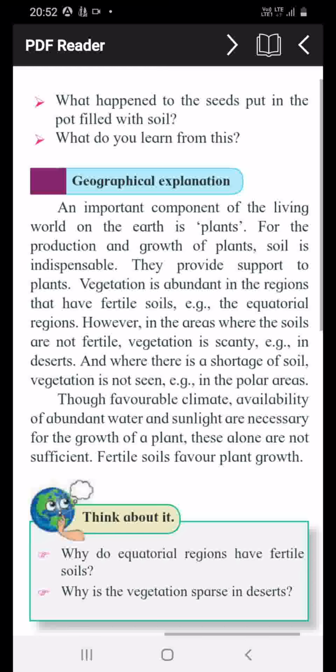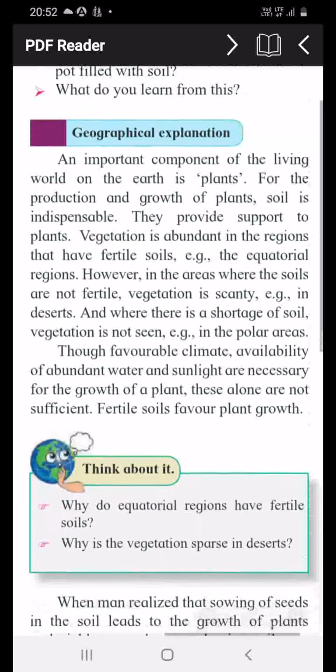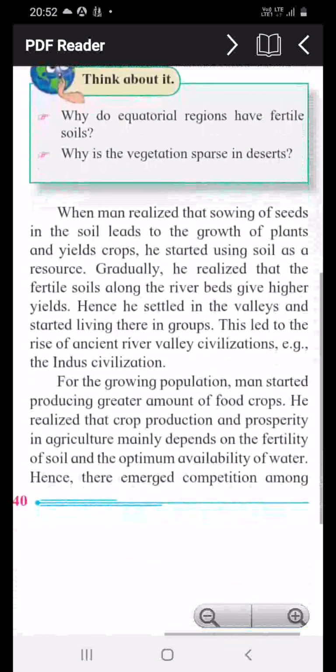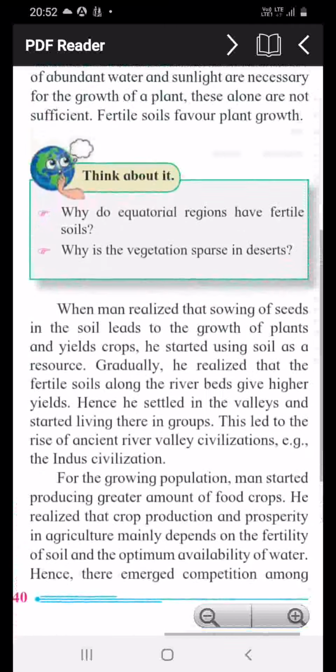Though a favorable climate and the availability of abundant water and sunlight are necessary for the growth of plants, these alone are not sufficient. Fertile soils favor plant growth, and these factors are important. Okay, that's all for today.